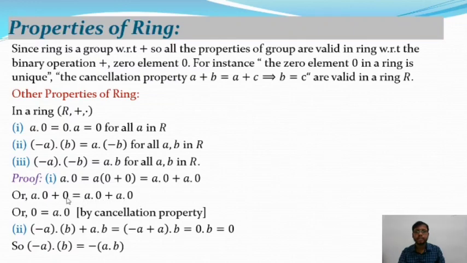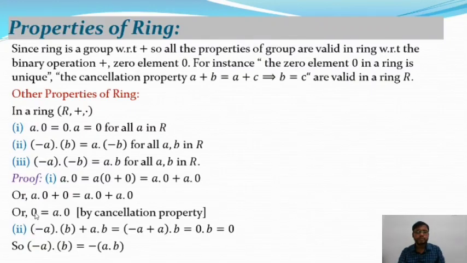So a dot 0 plus 0 equals a dot 0 plus a dot 0, as 0 is the identity element with respect to addition. Now applying the left cancellation property, from the above equation we get 0 equals a dot 0. When we apply the left cancellation property, a dot 0 is eliminated from the left as well as the right of the above equation. After that we get 0 equals a dot 0, that means a dot 0 equals 0. This is the proof of the first property of the ring.